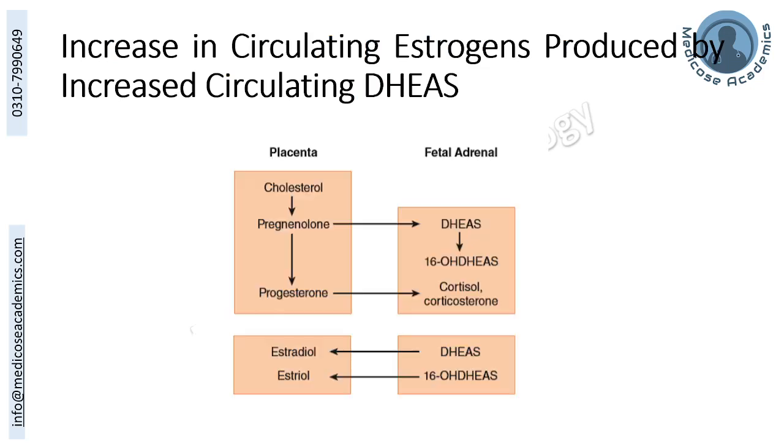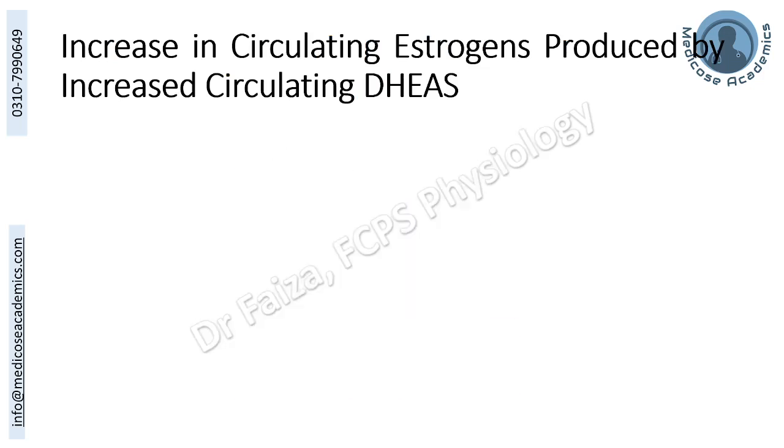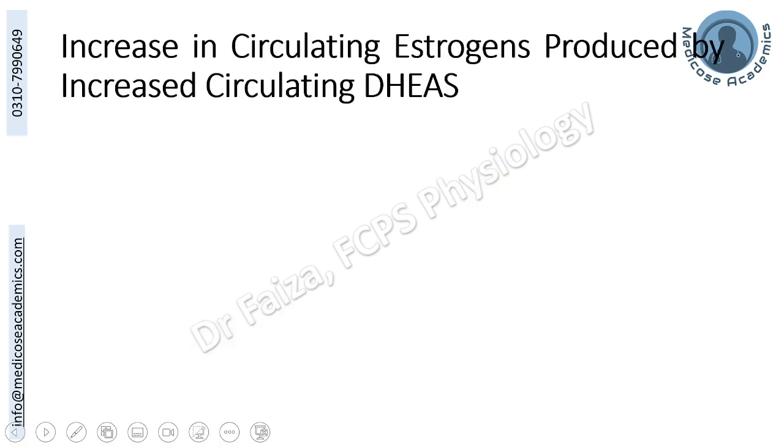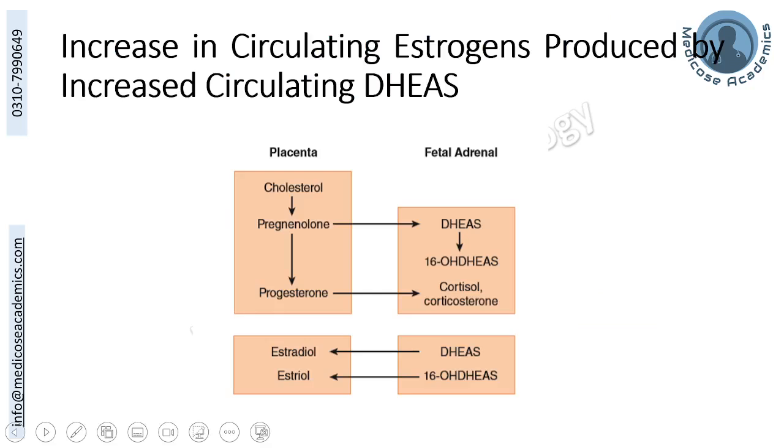And this is the root cause of the fetoplacental unit. In reference to this, how dihydroepiandrosterone is converted to estrogen by the placenta, as we discussed in the previous session, the fetoplacental unit.